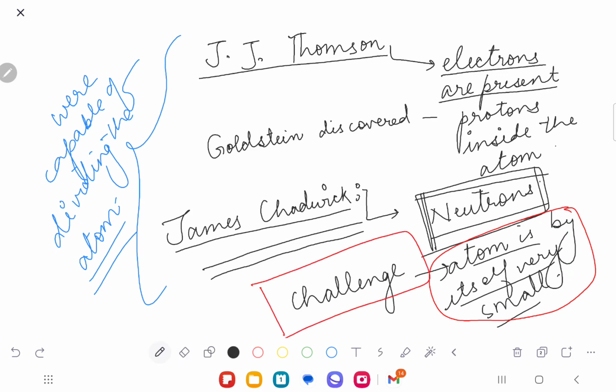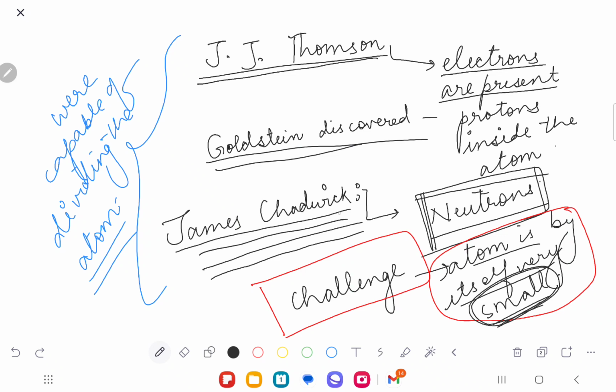That it can't be divided. Exactly, we thought the atom is so small that it can't be further divided. But these scientists broke down the atom and said that the atom consists of electrons, protons, and neutrons. Yes or no?